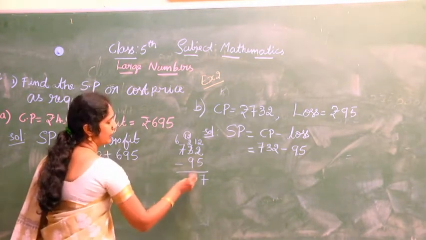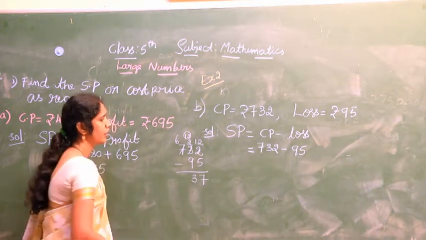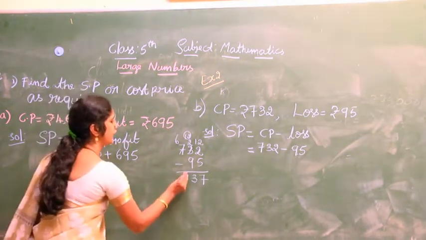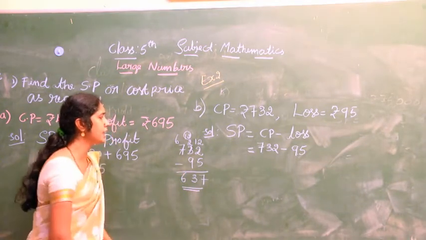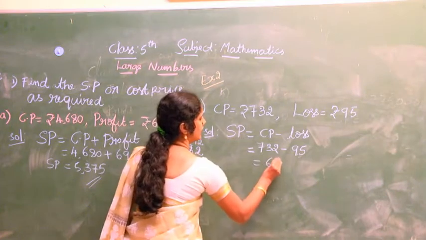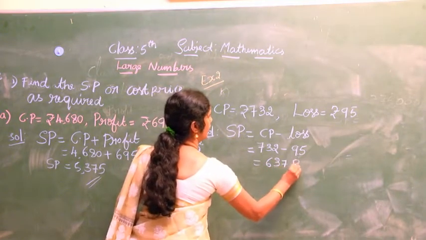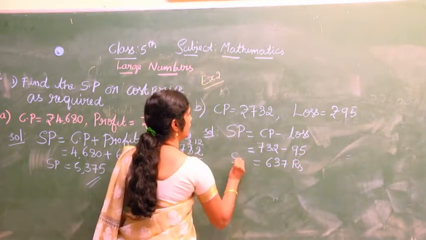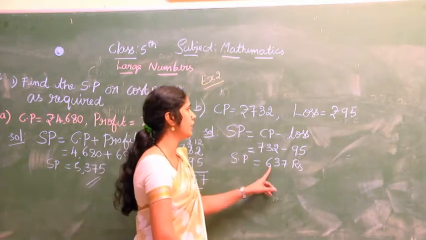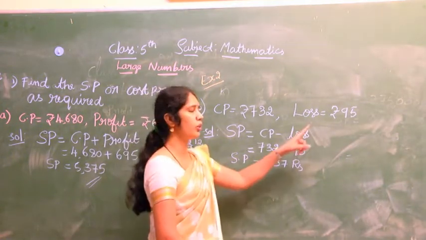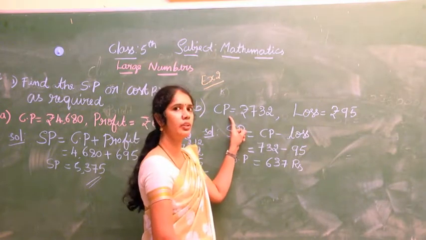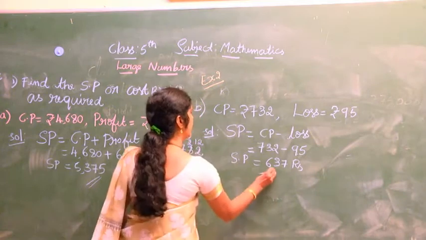Yes, you are right, 3. Then what remains is 6. So 637 rupees. The selling price is 637 rupees. If you add selling price to loss, you will get cost price. You can cross verify. This is the selling price.